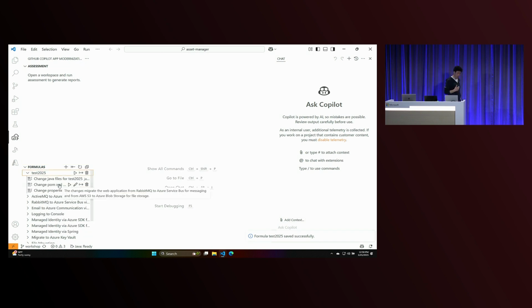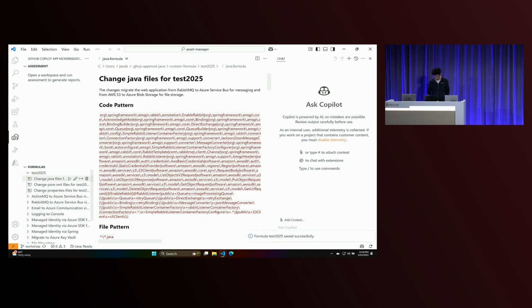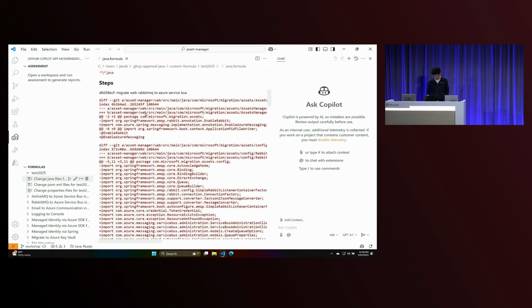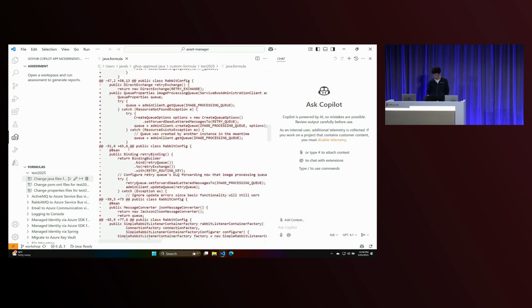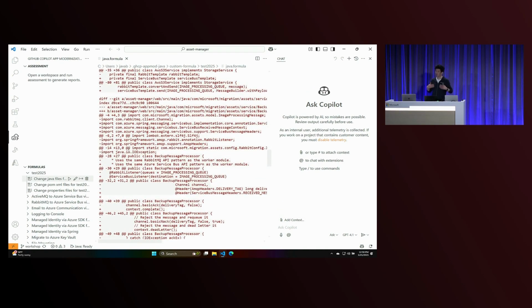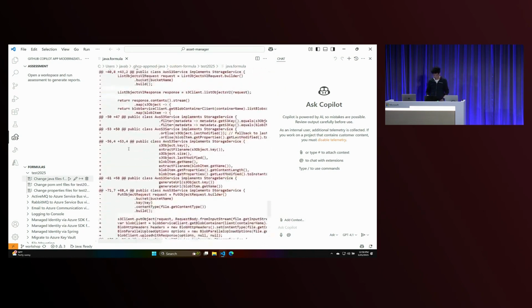And the cool thing is that you can actually open these formulas and you can edit them. Here's an example of one. I'm going to look at the Java file one. And you can see that what we did is we just created a set of instructions, right? Like change the Java files, here's the code patterns, here's the file patterns, here's some steps, and here's some diffs, right, to help. And over time, we're going to improve these rules, obviously. But this is just a starting spot for us.